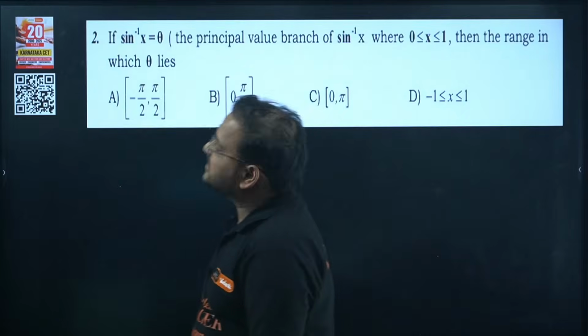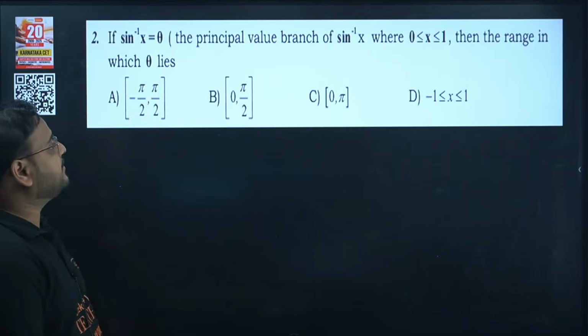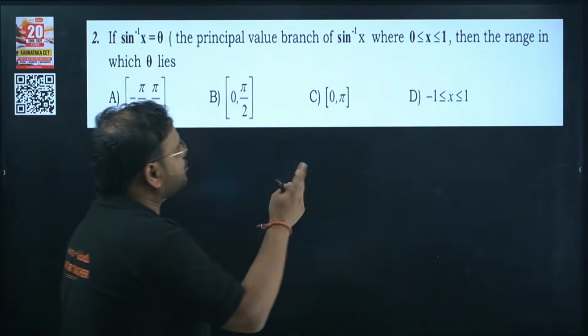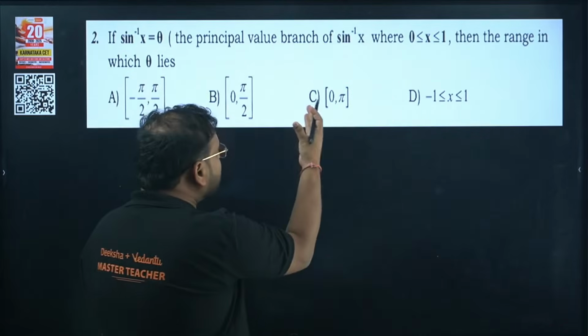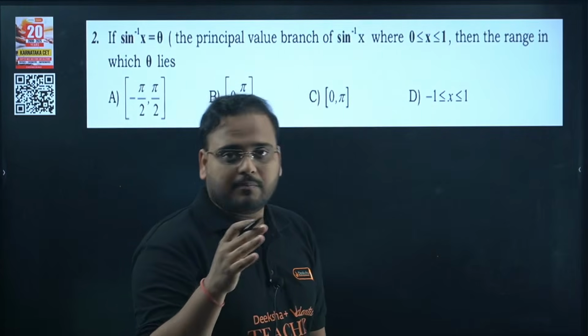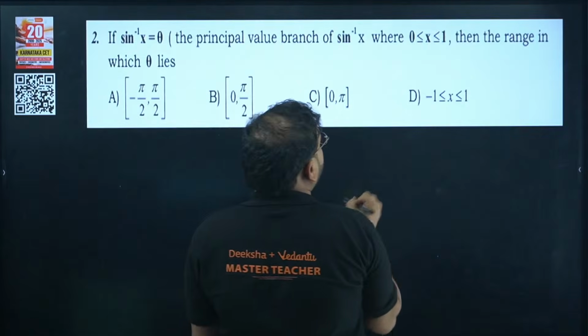Next one. Sine inverse of x equals theta. We have the principal value branch of sine inverse of x, where x belongs to 0 to 1, then the range in which theta lies. Usually for sine inverse of x, the range is minus pi by 2 to pi by 2.